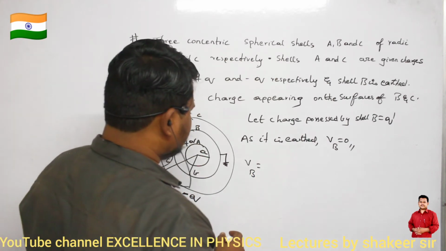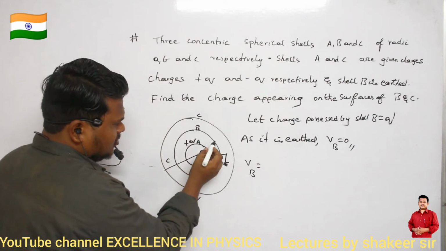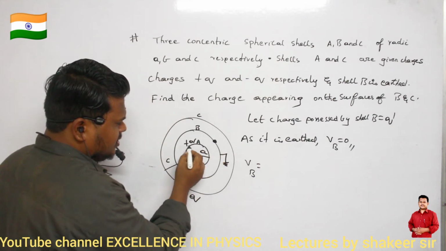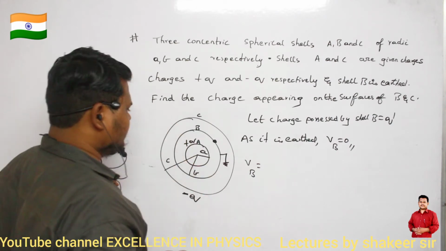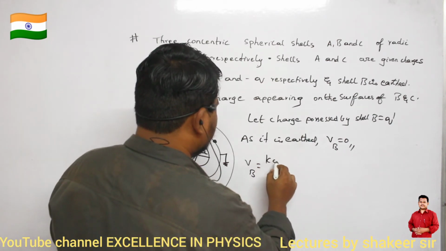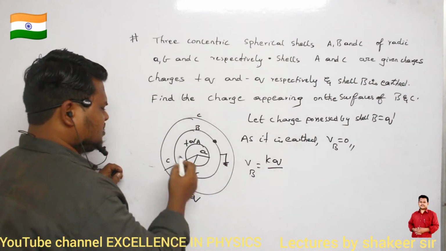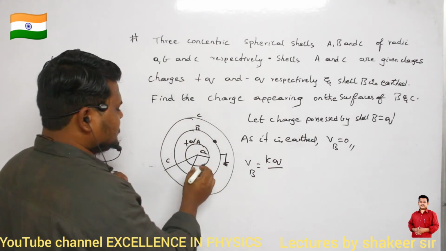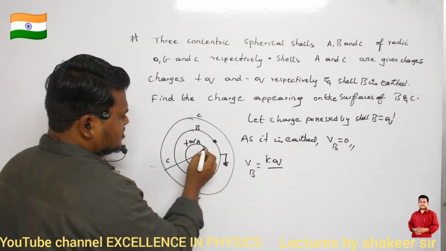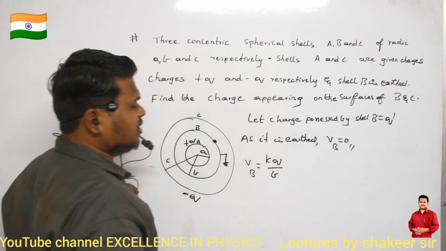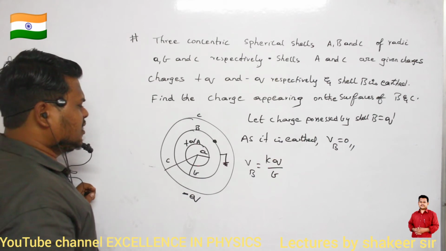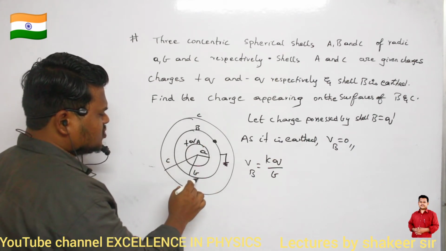For calculating potential at this point, the inner shell behaves like a point charge, so it is kq divided by the distance. Its radius is a, but we are concerned about this distance, which is b. So kq divided by b.